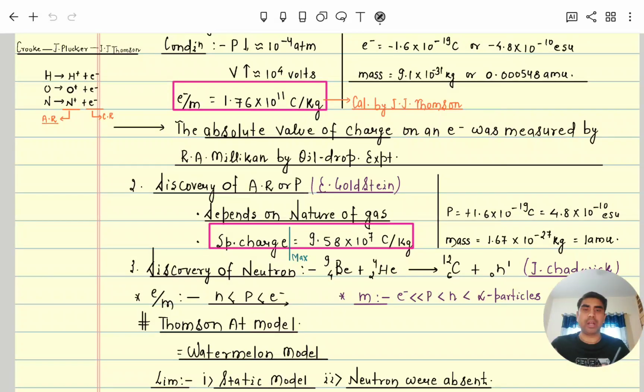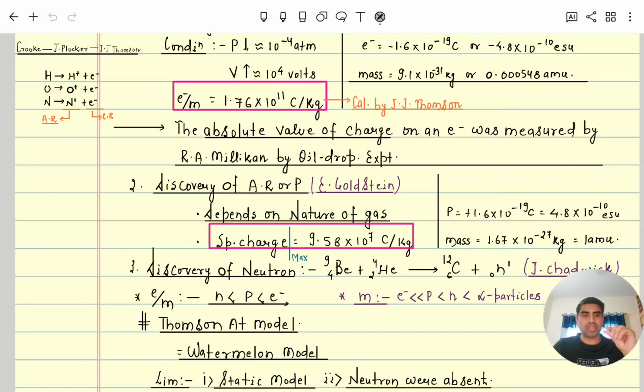When he sprinkled some oil drops on the positive plate, which has a hole at the center, the oil drops came down through that hole, and as they came down, he passed X-rays. Due to the X-ray source of energy, the oil particles broke into two parts, a positive part and a negative part.